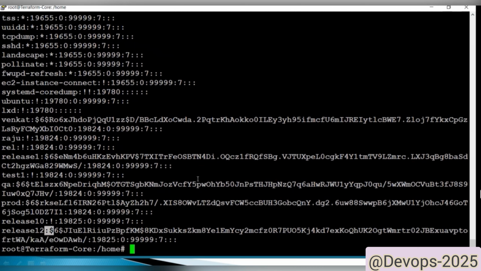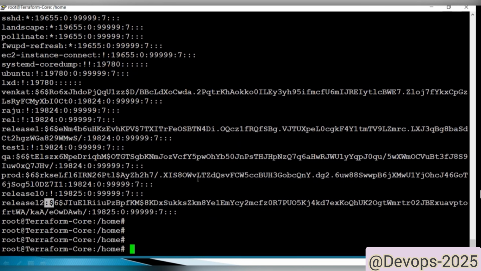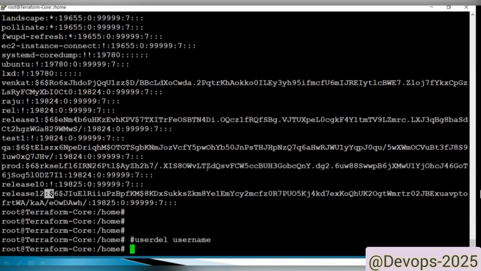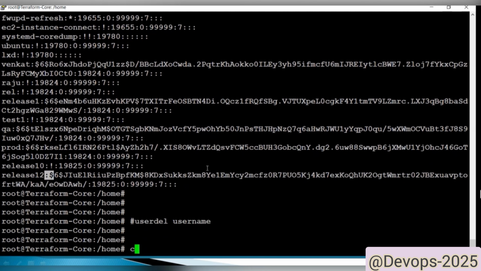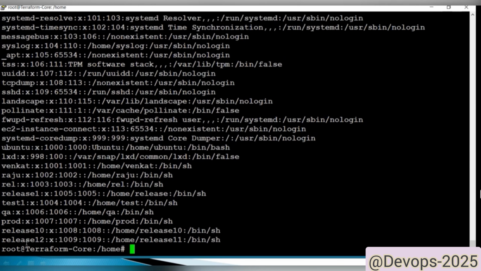Next, how to delete a user. If you want to delete the user, the command is userdel space username. If we use this command, we can delete the user. Now if you see cat /etc/passwd, we can see how many users are there.